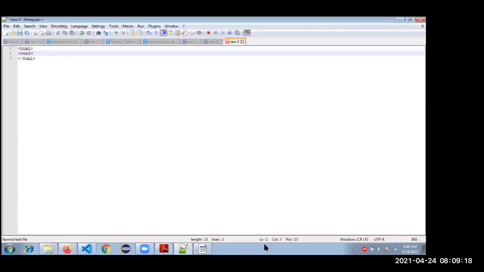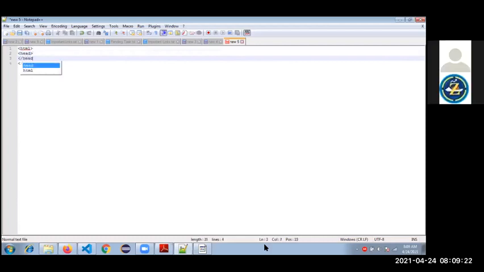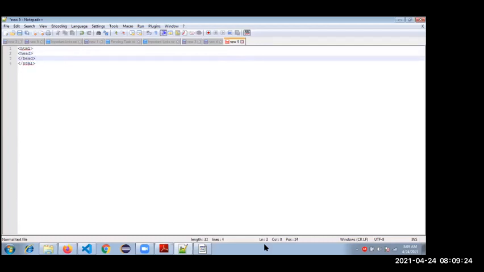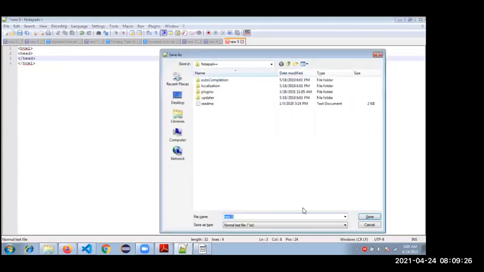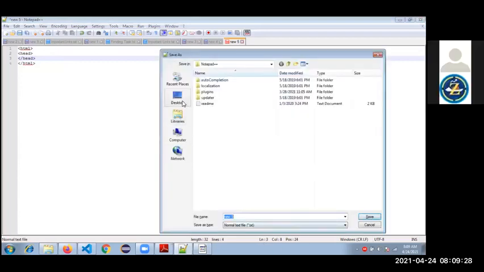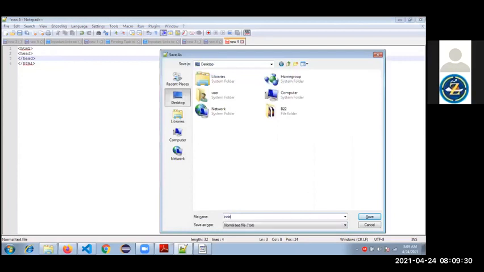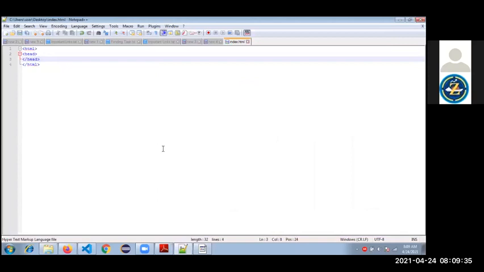Okay guys, you are getting it, right? This is not an IDE, but you can type something and save it on your desktop or somewhere like index.html. Okay, you're getting it, right?